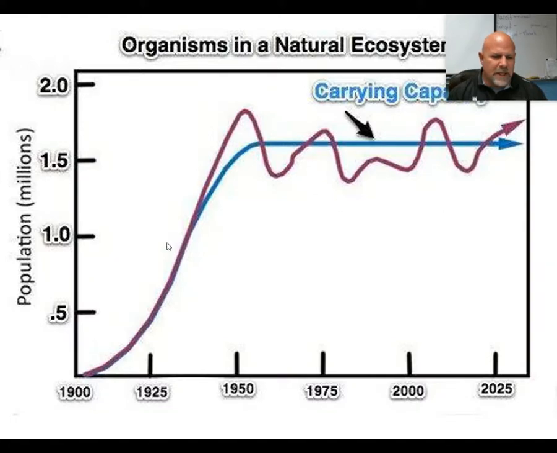You don't just level off. What you tend to do is overshoot and then get adjusted, and overshoot and get readjusted. So animals aren't leveling off at a carrying capacity, but they reach that carrying capacity and then oscillate around it.